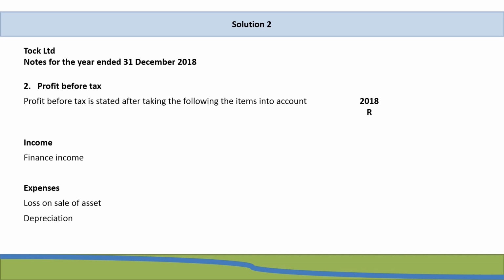Therefore we know that first of all we need our profit before tax note, and in our profit before tax note under income we're going to have finance income, and for the expenses we're going to have a loss on sale of asset, as well as if there was any depreciation in the year it would come into this note as well, but in this example there is no depreciation.